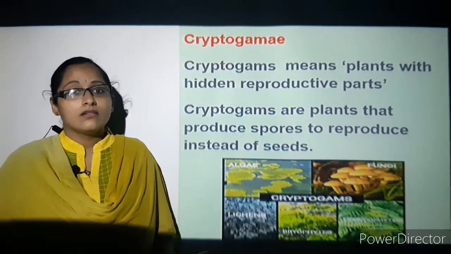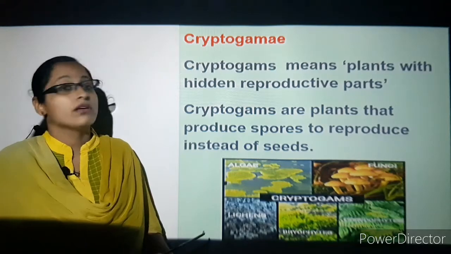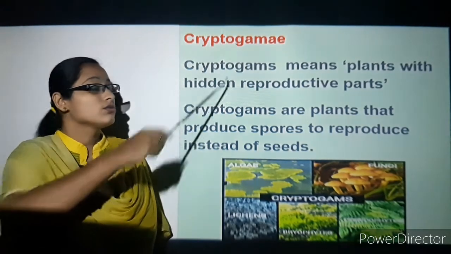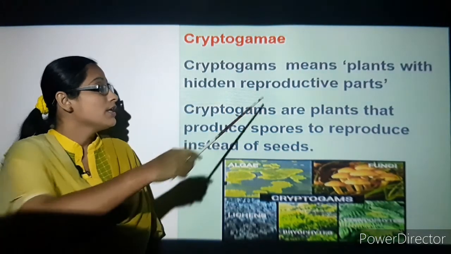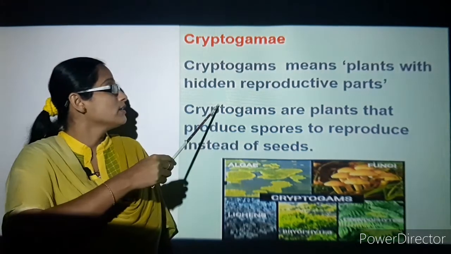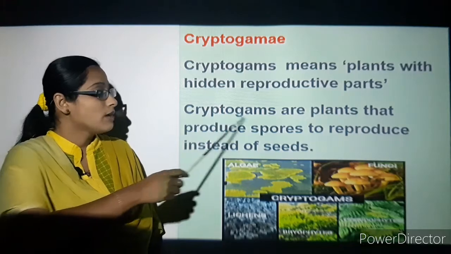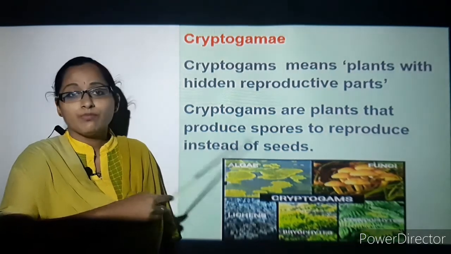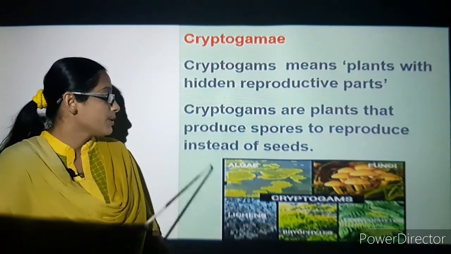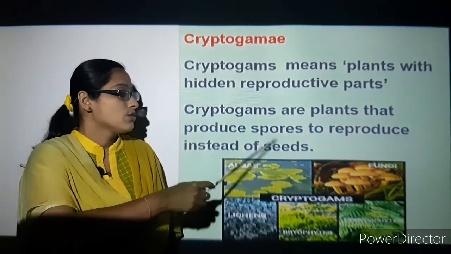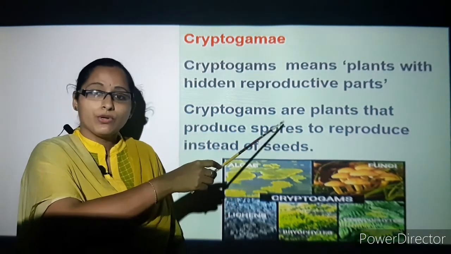So let's understand one more, that is cryptogamy. They are also known as cryptogams. It means plants with hidden reproductive parts. Cryptogams are plants that produce spores to reproduce instead of seeds. They do not contain seeds, they produce spores.